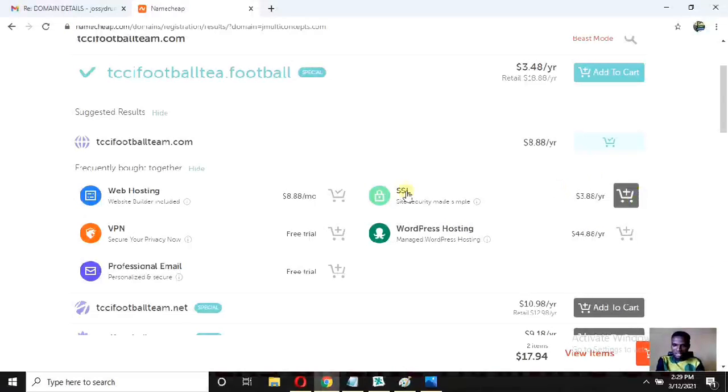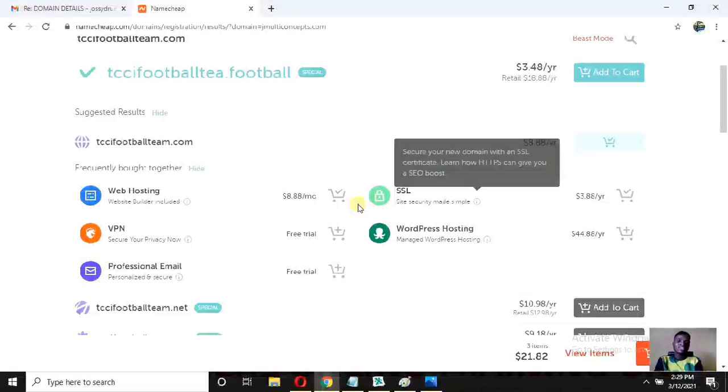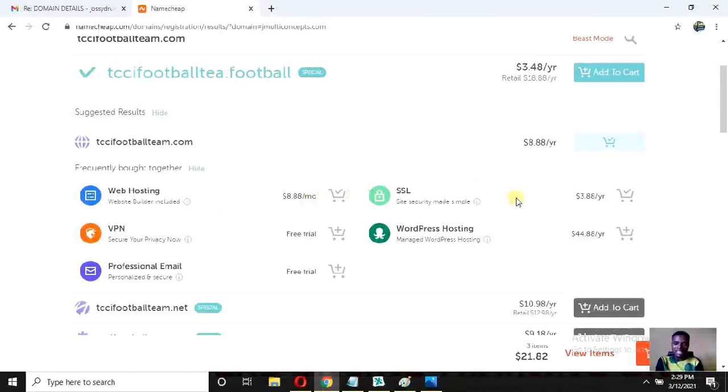Now we have successfully purchased how many things? We bought the domain name, we bought the web hosting, and the SSL. So these are the three ingredients. When you want to design any website for any company, these are the three essential things that you buy from the net. The first is the domain name, then the web hosting and the SSL. So just add these two to cart, including the one you had before. Then you can now come and check out.